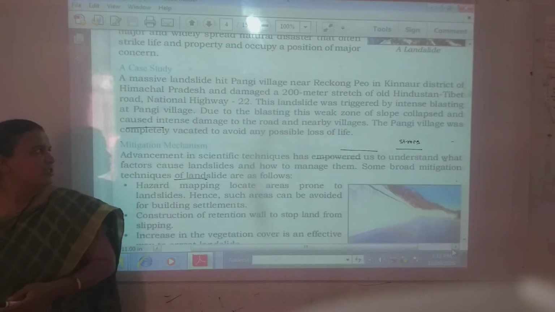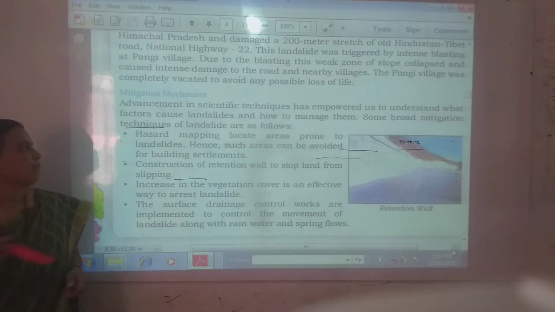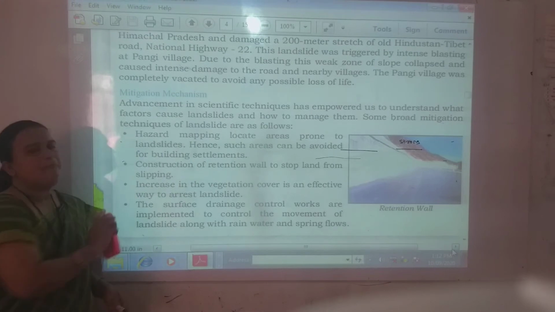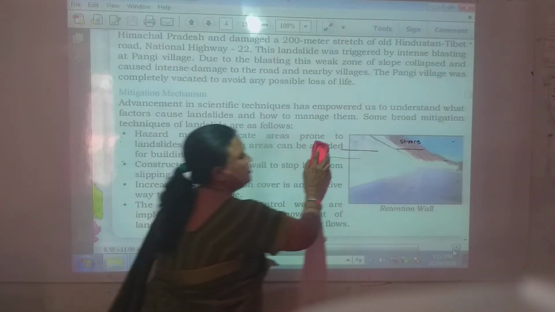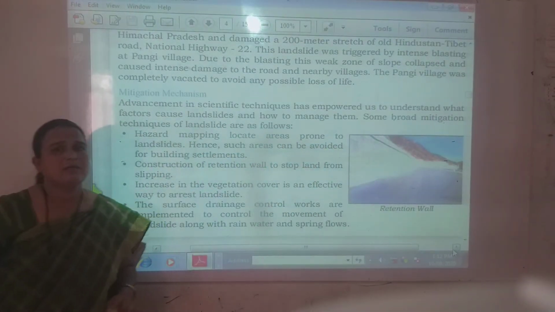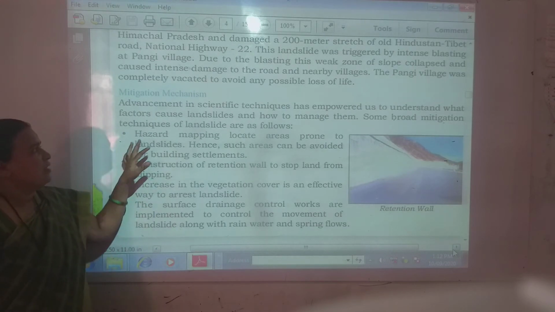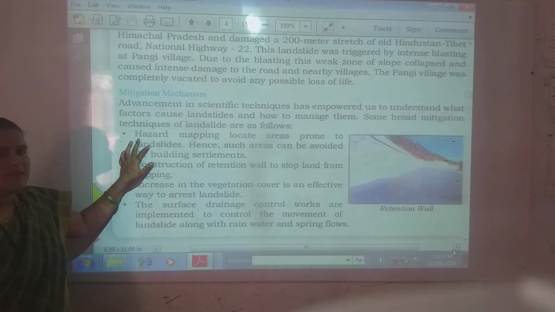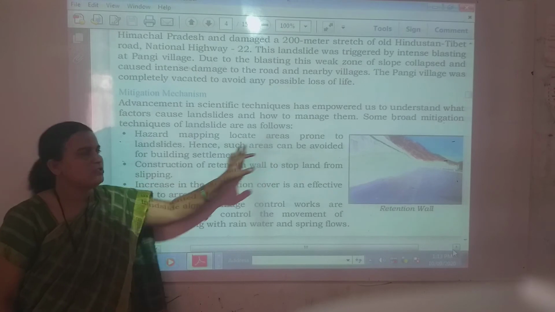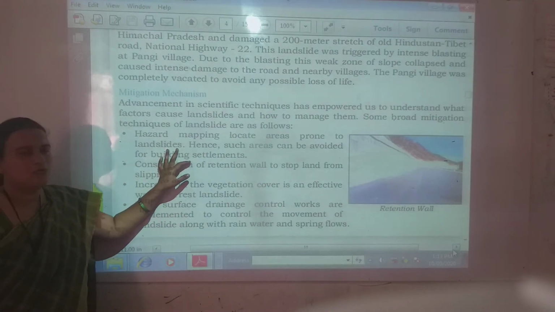Now the mitigation mechanisms. Some of the measures which were taken by the government: hazard mapping, to locate areas prone to landslides.